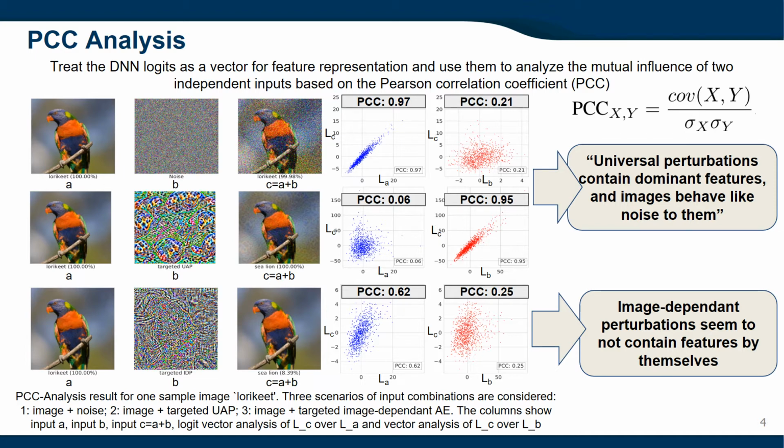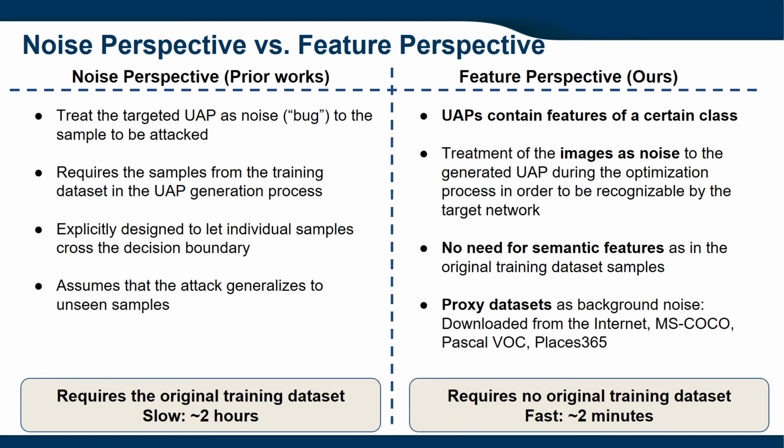As an ablation study, we perform similar analysis for image-dependent perturbations. They seem to not contain features by themselves, indicated by the low correlation between the perturbation and the adversarial example. From this, we can see that image-dependent perturbations indeed behave like bugs to the image. Prior works treated the UAP as noise to the sample to be attacked. We refer to this as the noise perspective.